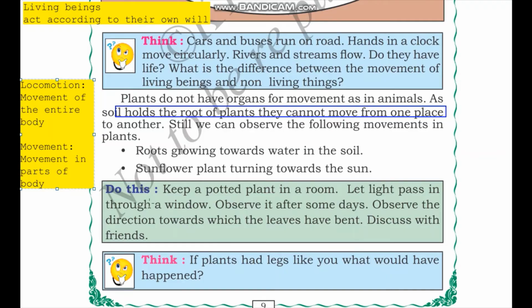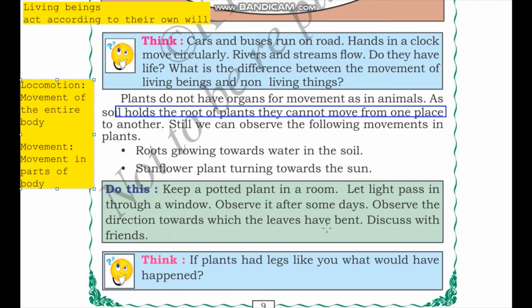Let light pass in through a window. Observe it after some days. Observe the direction towards which the leaves have bent. So if we keep a plant in a room and let the sun in only through one source, that is only through a window, then the leaves are facing towards the window.